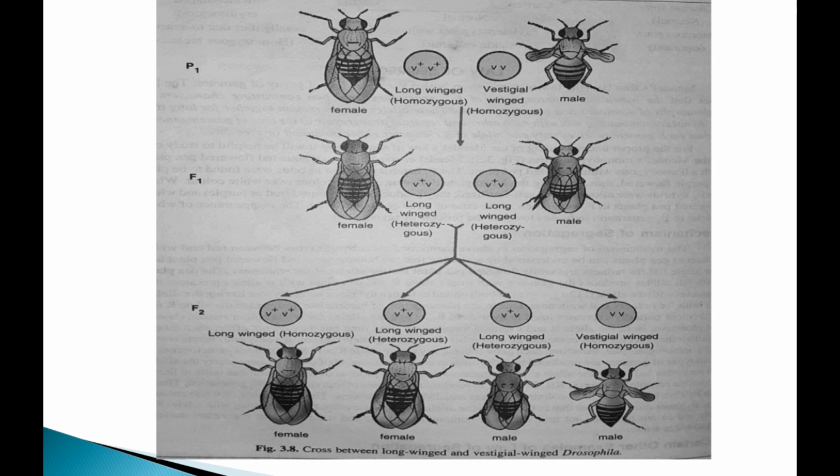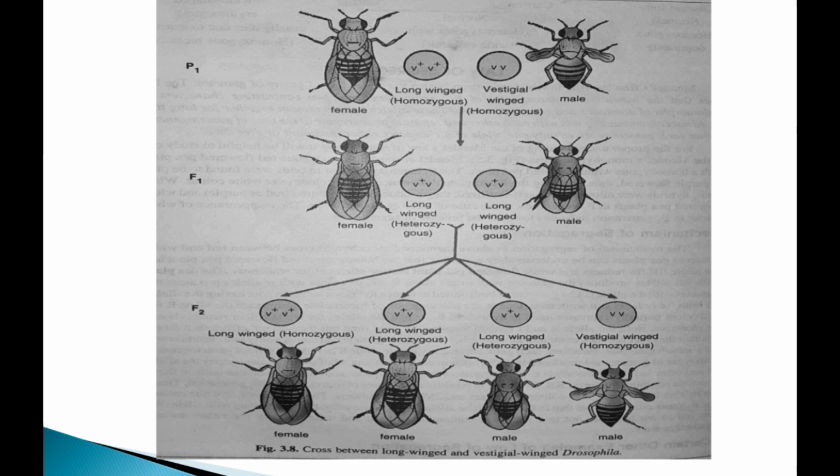The cross between the F1 generation female long wings and male long wings occurs in the heterozygous condition, and then crossing gives the F2 generation: long wing homozygous female, long wing heterozygous female, long wing heterozygous male, and vestigial wing homozygous male.